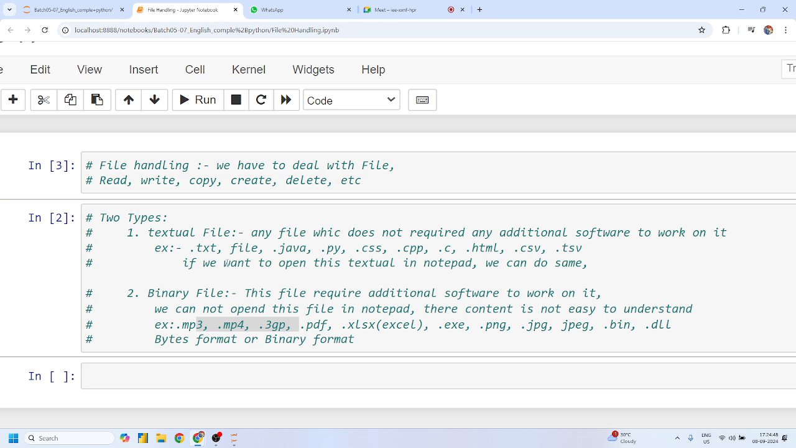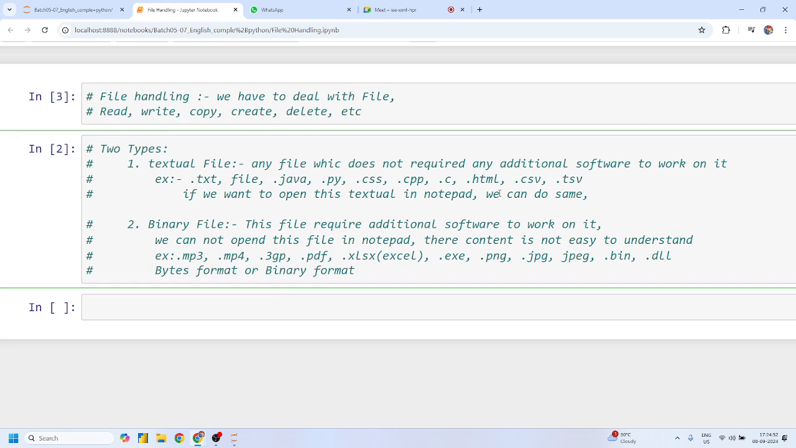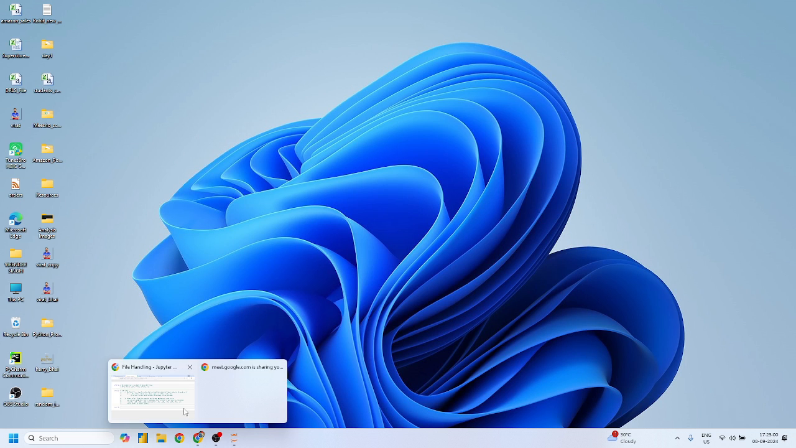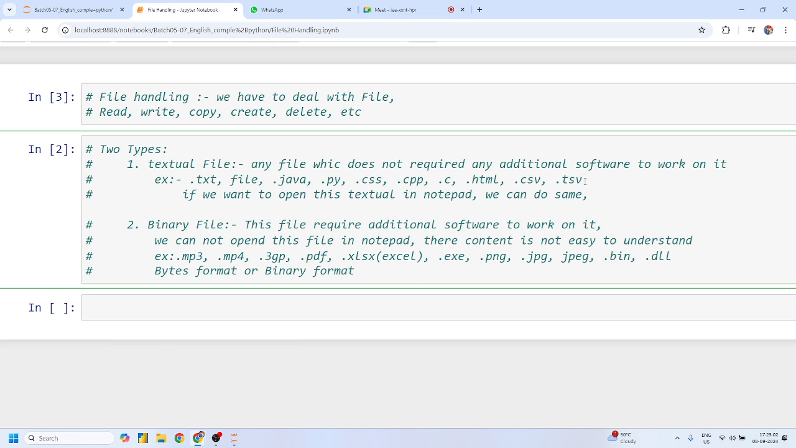Okay guys, any doubt related to this as of now? Yes or no? No, sir. Okay, let me just show you the practical example. A .json file is also a textual file, guys. .json and .xml, all these are textual files.